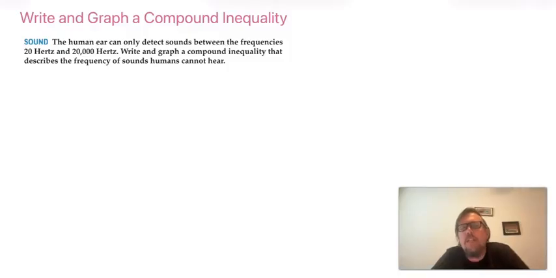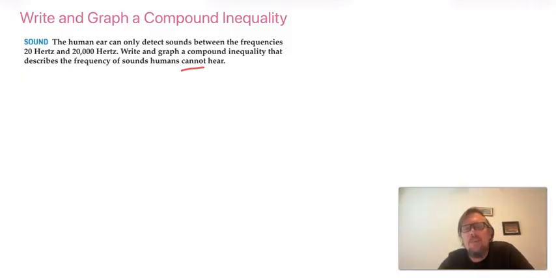The human ear can only detect sounds between the frequencies of 20 Hz and 20,000 Hz. Write and graph a compound inequality that describes the frequency of sounds humans cannot hear. So the word cannot hear is really important. The ones they cannot hear.